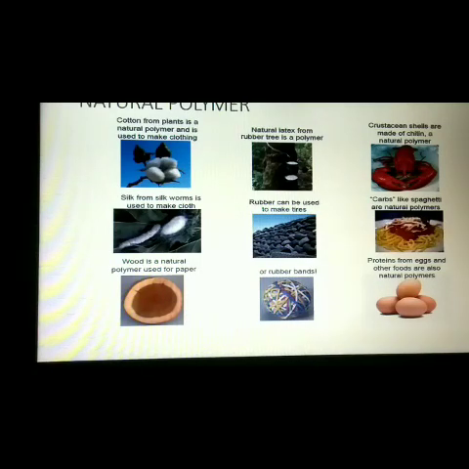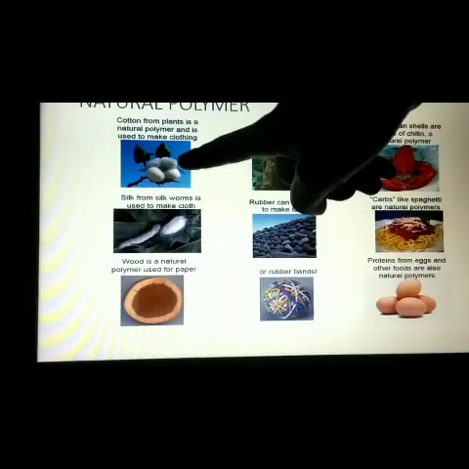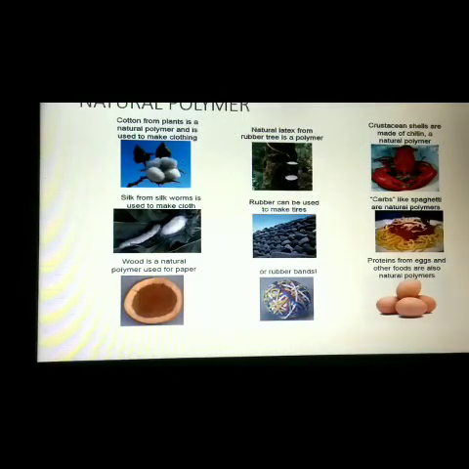Natural polymers are found in living systems that include proteins and carbohydrates in our bodies and cellulose in wood and paper. If you see here, it is cotton and this is a natural polymer, and this is wood.